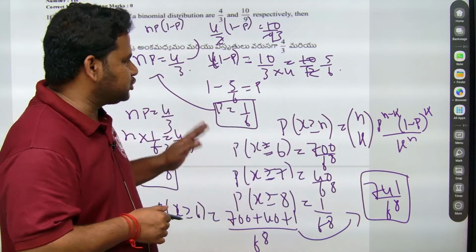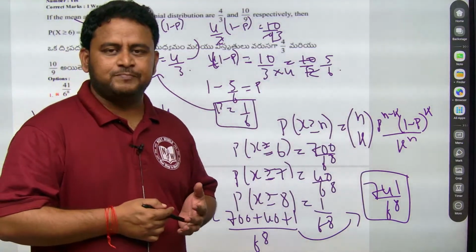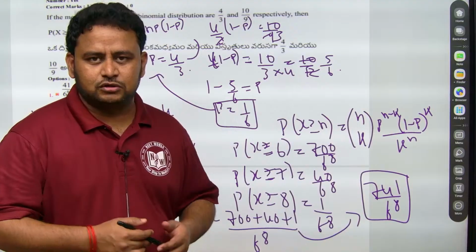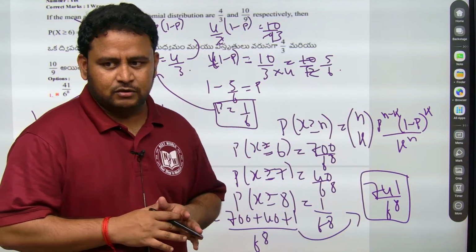I hope you have understood. We have solved questions from probability, random variables, and binomial distribution, and we have learned mean, variance, and standard deviation. I hope it is clear.